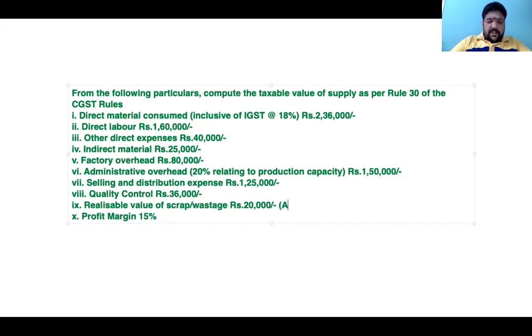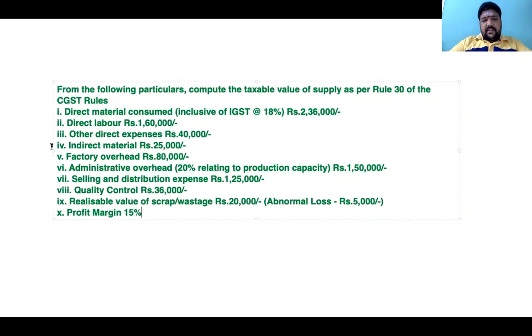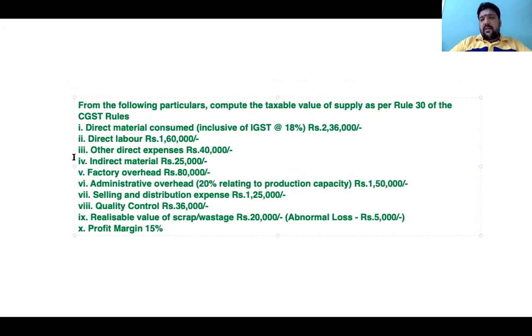But there are two adjustments. These two adjustments prevented me from taking that question, a little easy question. If a problem like this comes in an exam for about 7 or 8 marks, I think that's the best part of the question.